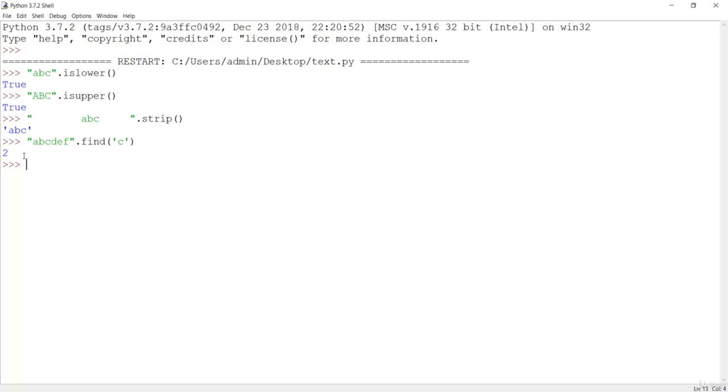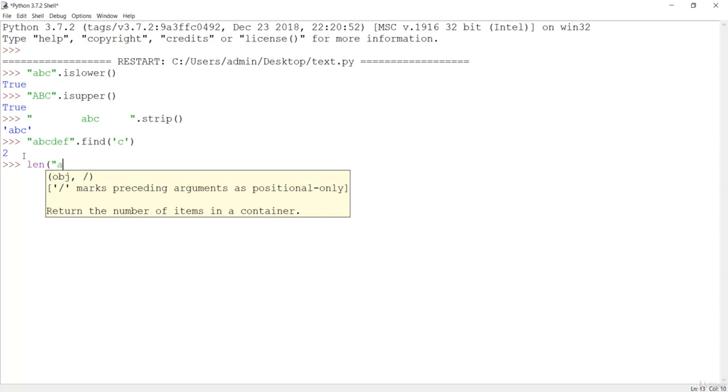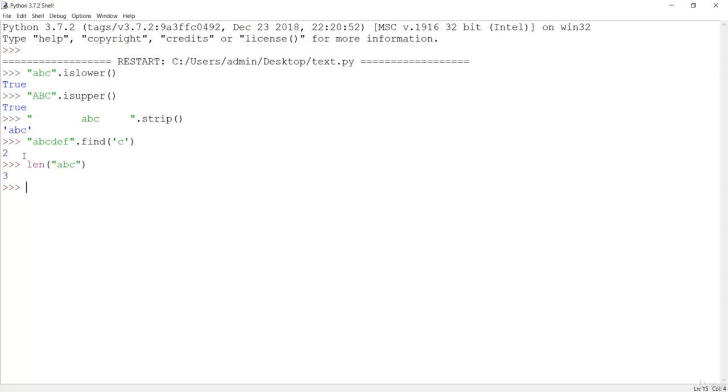You can also see the len method, which is going to take any object. So if I do this, you are going to get the length of the string object, which is 3 here, as it has 3 characters. So these are some methods which are quite handy in the case of strings.